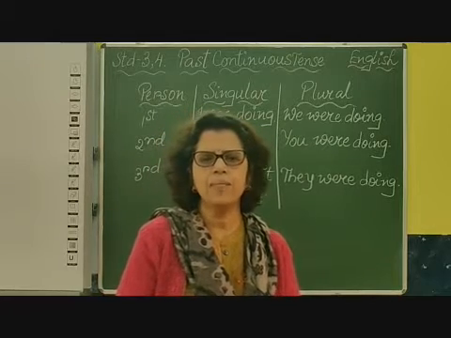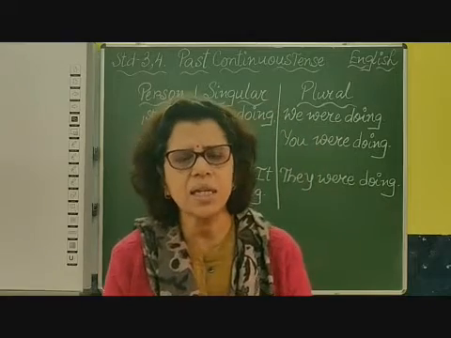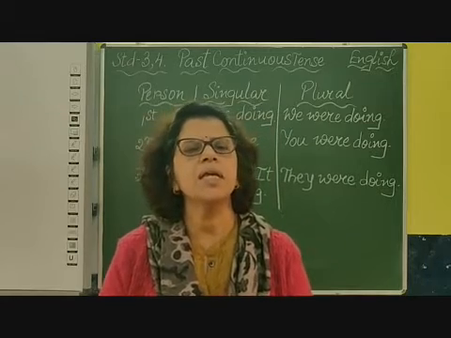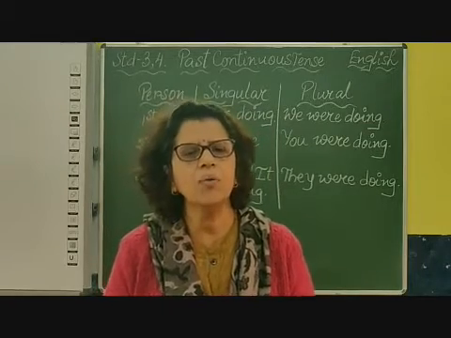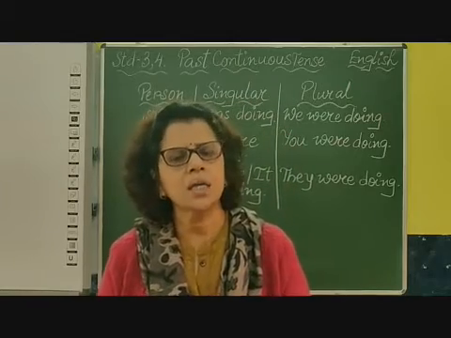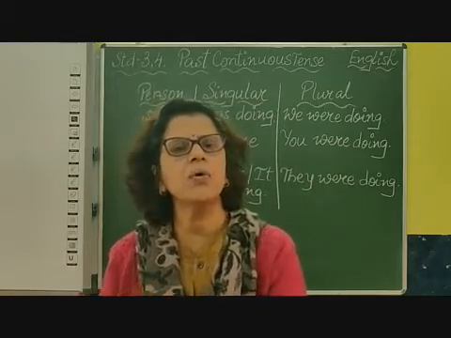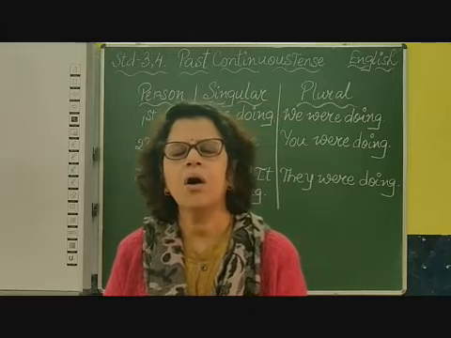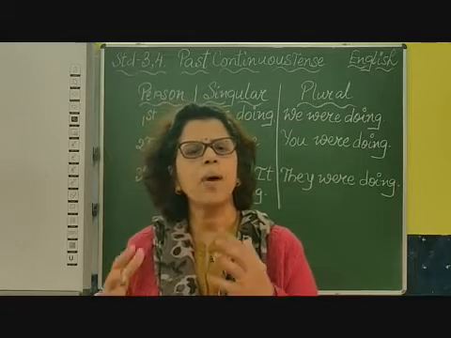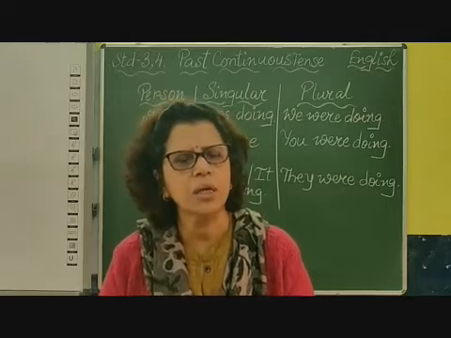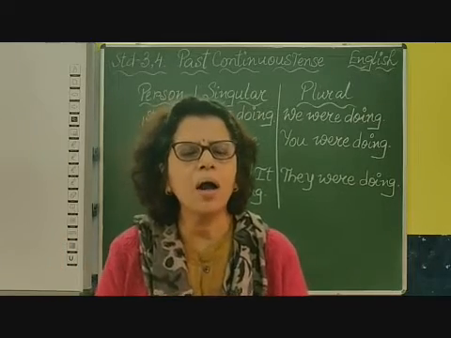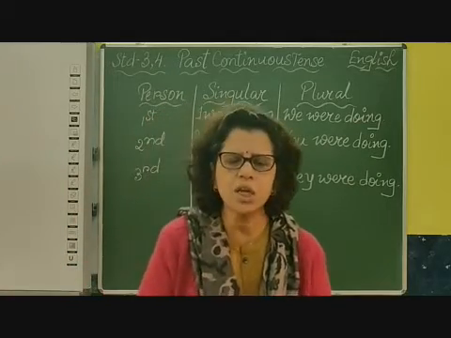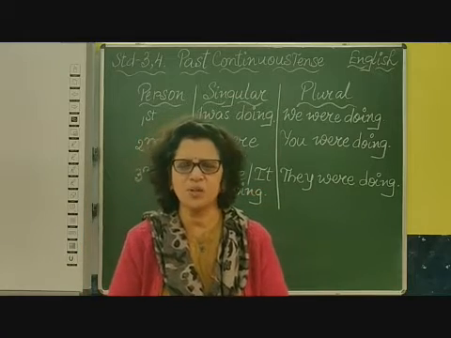In this way, if I am talking about the man is cutting down the tree, that means at present somebody is cutting. A man is singular, so is cutting, cut plus ing, cutting down the tree. Or I can say the birds are chirping on the trees. Now I am talking about birds. Birds means plural subject. So I use the helping verb are and chirp plus ing. Chirping on the tree means at present they are sitting on the tree and making some noise, chirping.